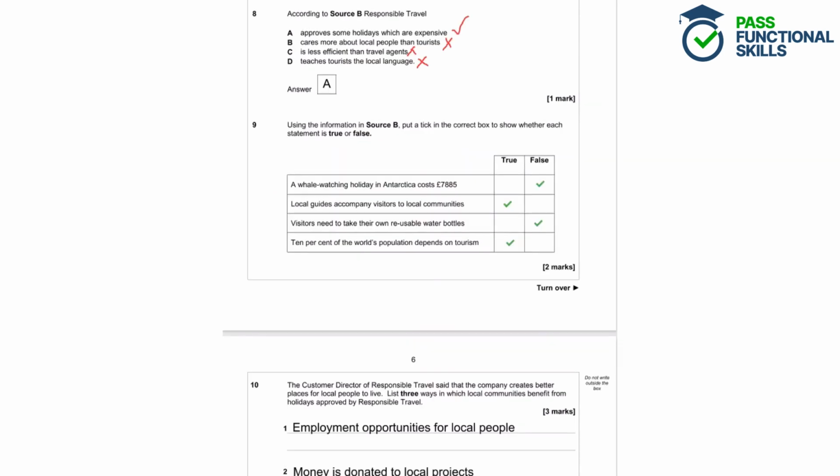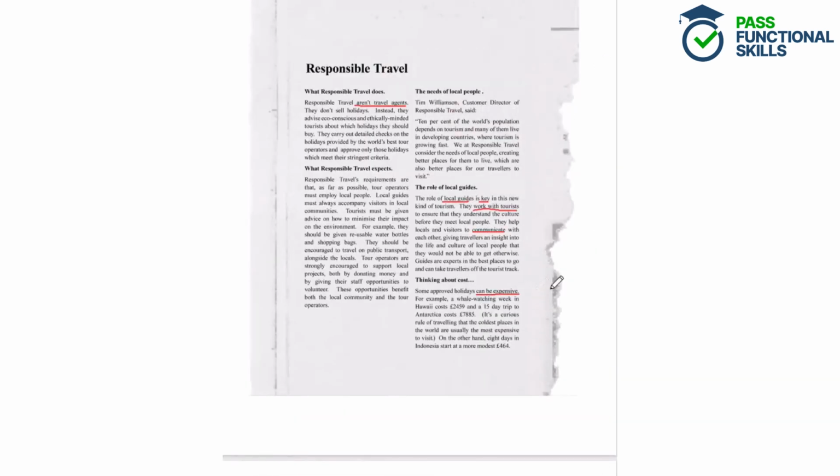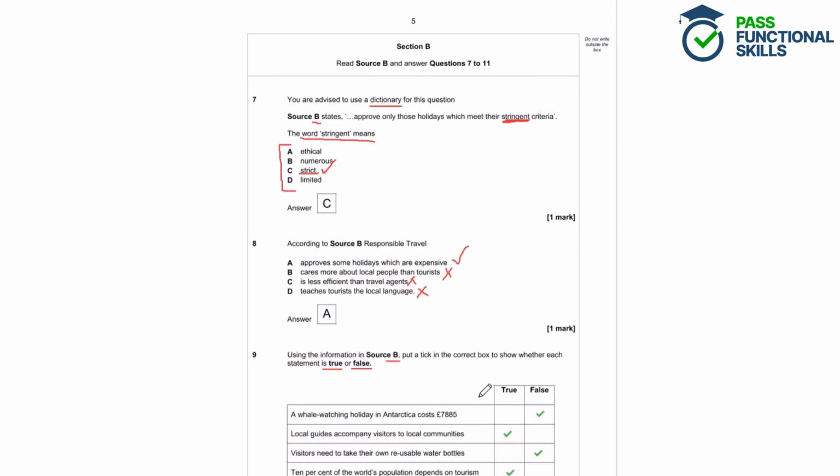Question 9. Using the information in source B, put a tick in the correct box to show whether each statement is true or false. Okay, so here we want to read source B and tick the boxes to decide whether something's true, whether it's correct or false, incorrect. So, a whale watching holiday in Antarctica costs £7,885. Let's have a look at the costs. And here it says a 15-day trip to Antarctica costs that amount. It costs £7,885. The whale watching is in Hawaii and it costs quite a bit less. So that's false.